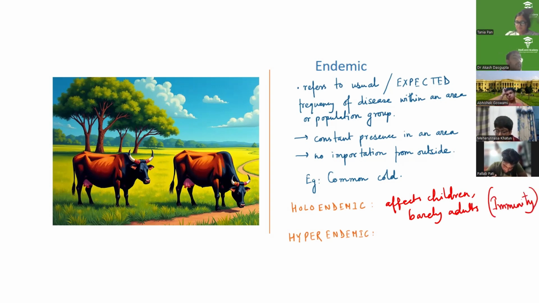What is hyperendemic then? Hyperendemic is a constant prevalence of the disease in the population. Not only that, it is affecting all populations, irrespective of whether it is children or adults. Now, when can this happen? This can happen if infection does not confer immunity.